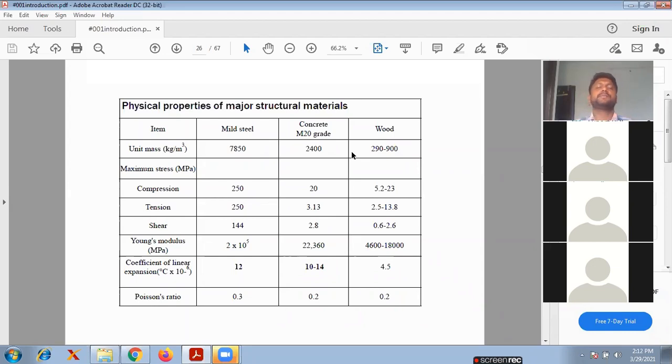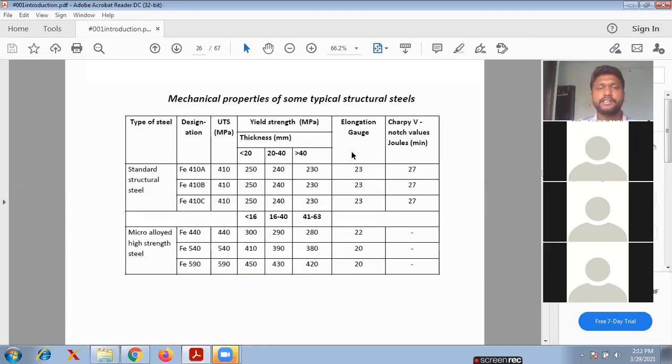If you observe here, the Poisson's ratio we will take 0.3. Young's modulus is 2 into 10 to the power of 5. These are two most important things, and unit mass is 7850. These are the physical properties. And coming to the mechanical properties, so the types of the steels, the first case, the standard structural steel is available, Fe410.